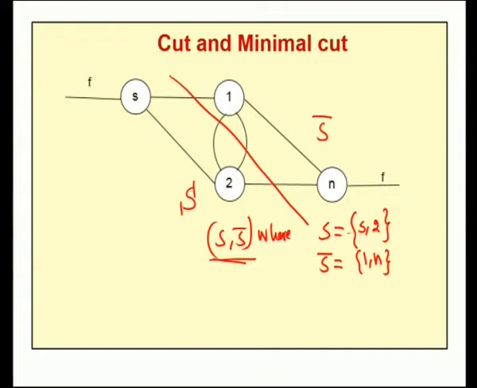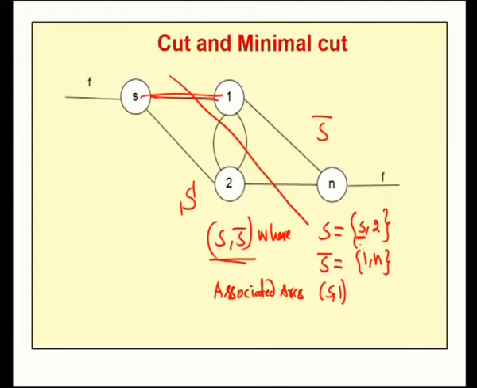The starting point should be from S and the ending point should be in S bar. So, first we will take the node S. From S, there is a directed arc to node 1, which is S1. Therefore, this node has an associated arc, S1. Then there is no directed arc from S to N. Therefore, there is no associated arc from S to N.